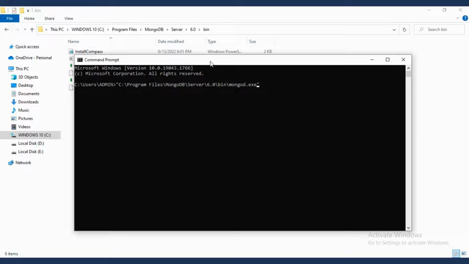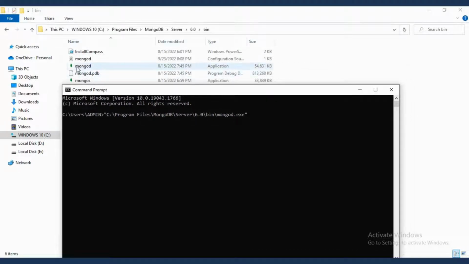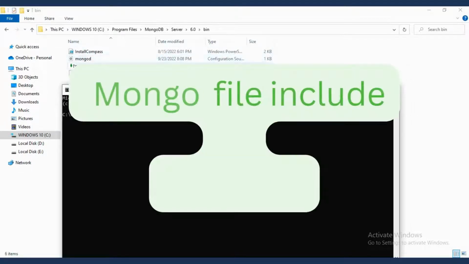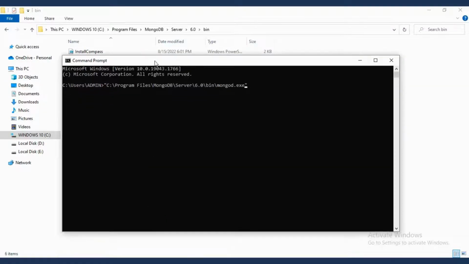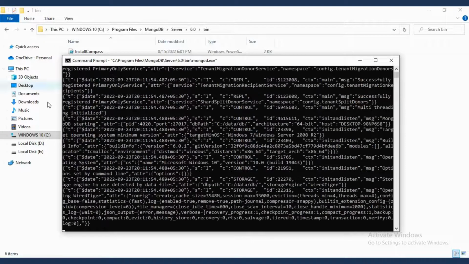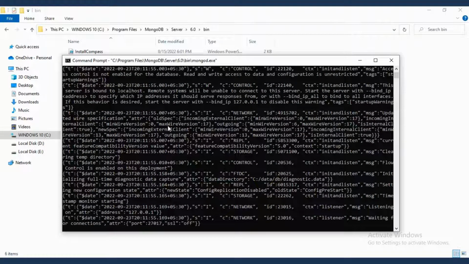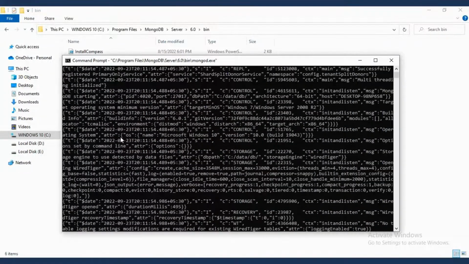Actually this file is this one, mongod. Mongo shell is not in this folder because it will be included in the Mongo shell. Then let's click enter, and now with this one we say that our MongoDB installation is completed.